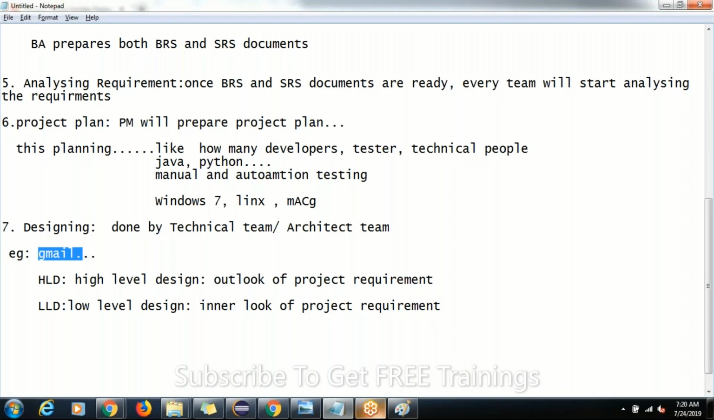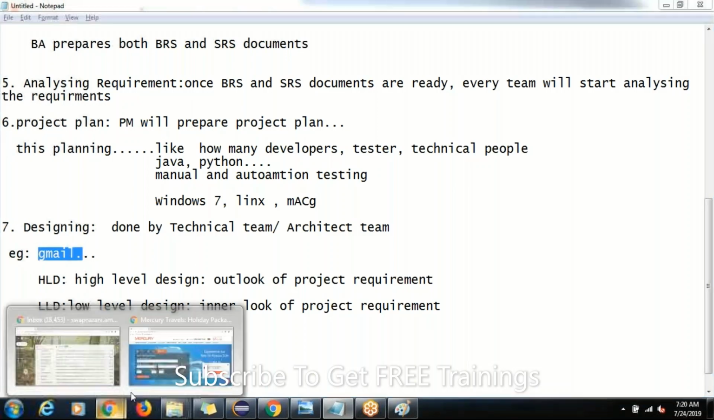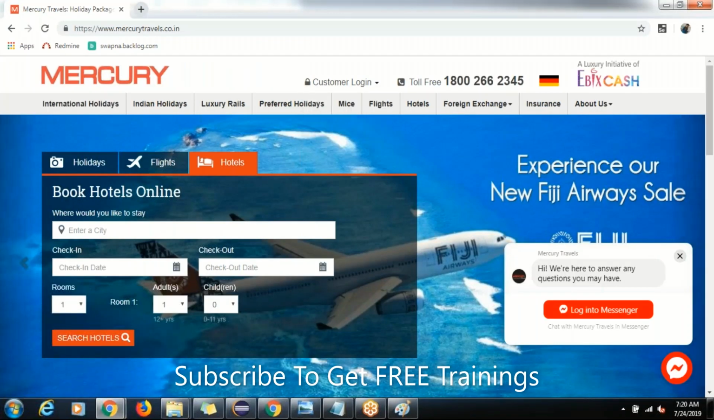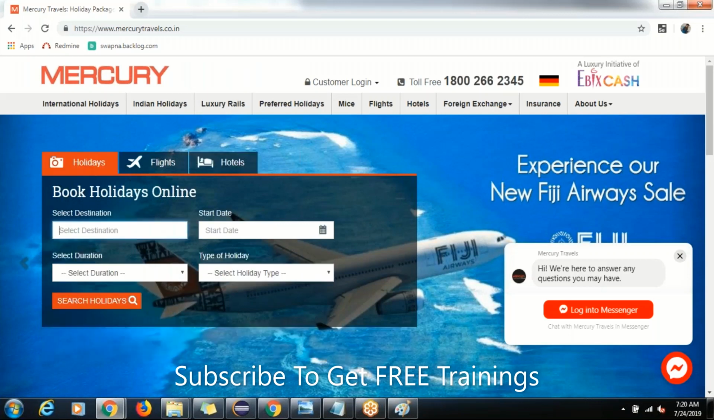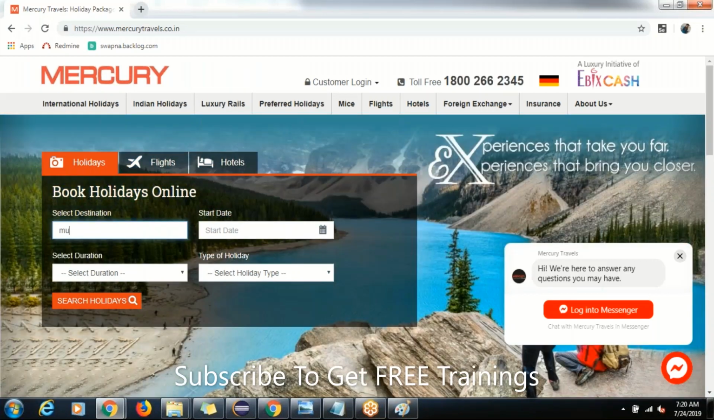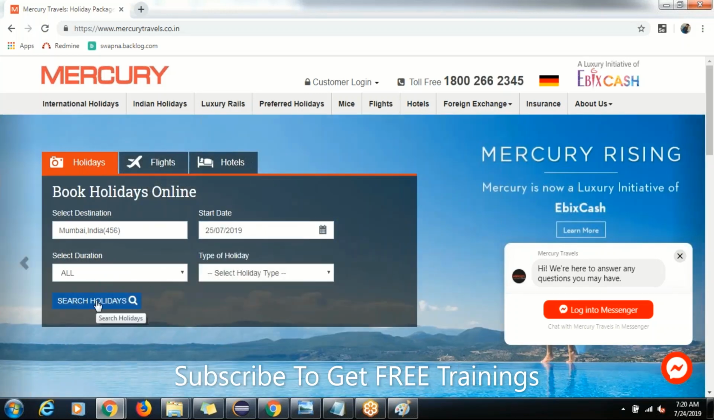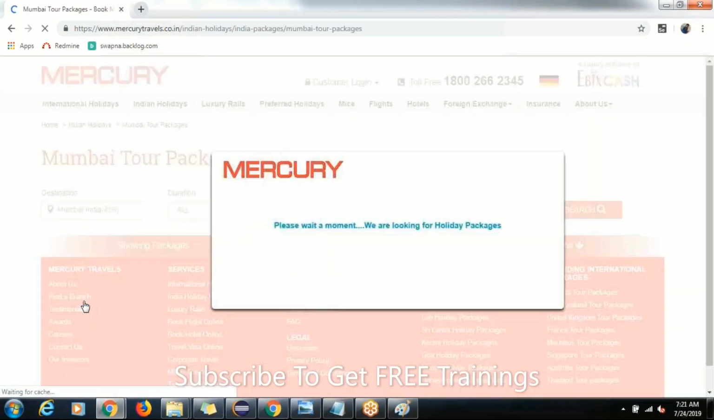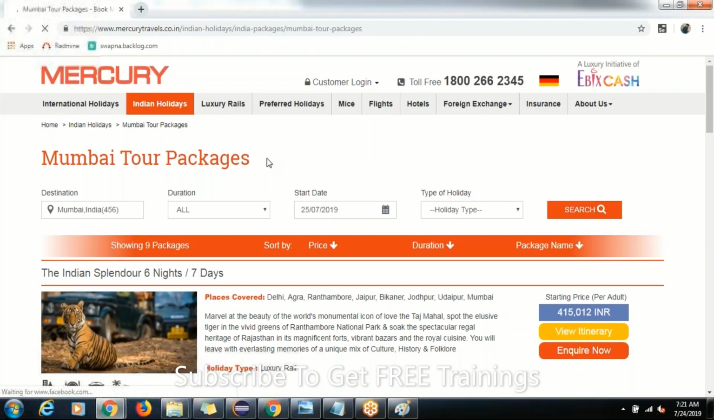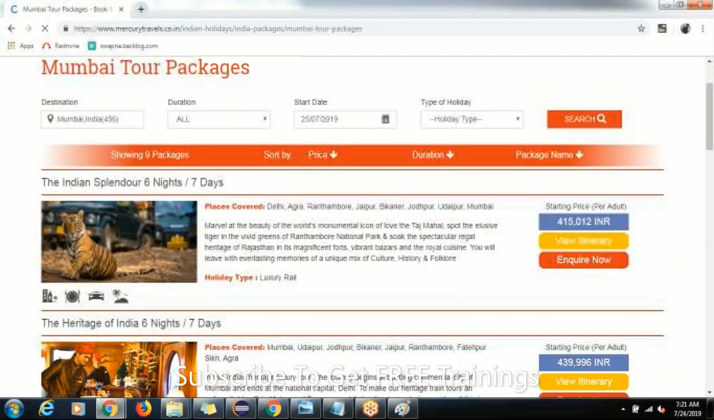What do we see on the page when we open it? If you go to Mercury Travels, this is the outer look actually. If I check holidays and give my destination as Mumbai, and start date as 25, and search for the holidays, this is the outer look, this is HLD design. And it will navigate into the next page. This is the inner look designing.